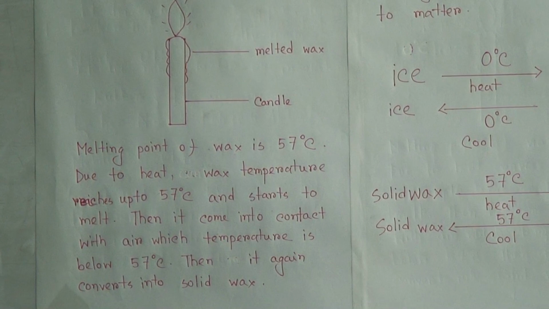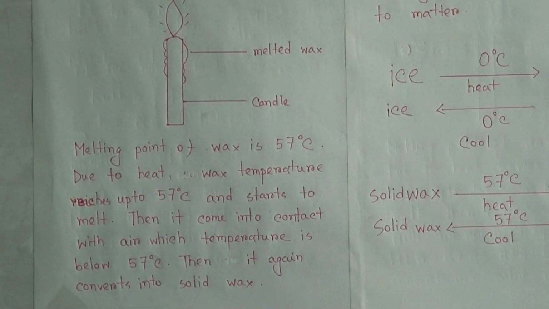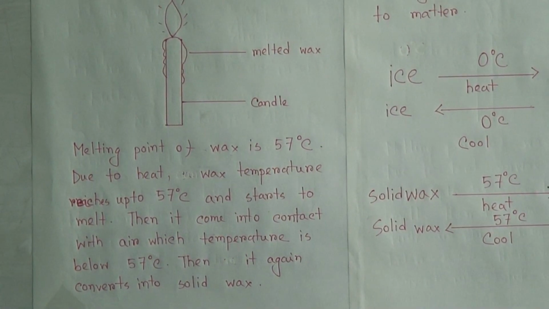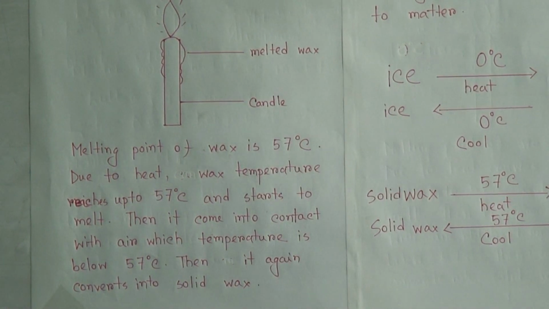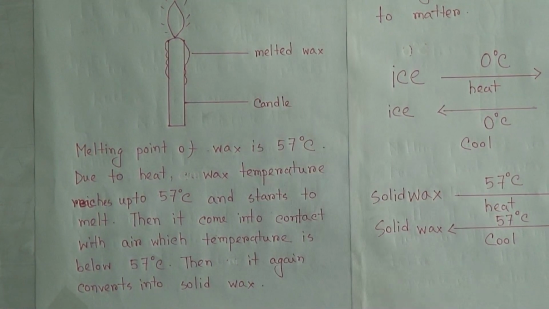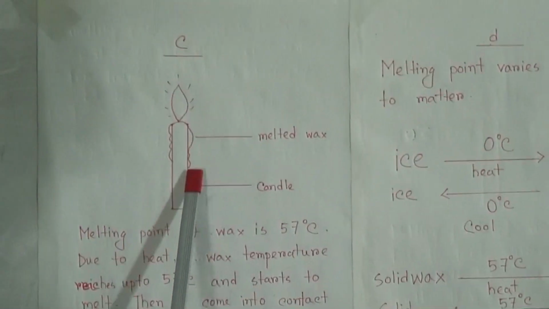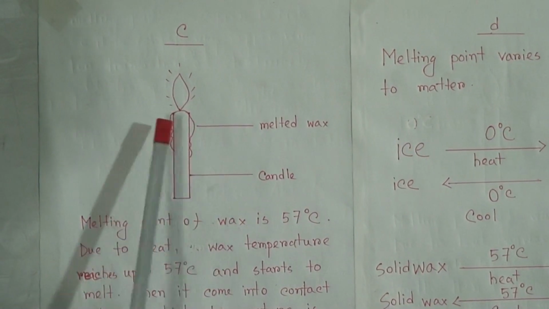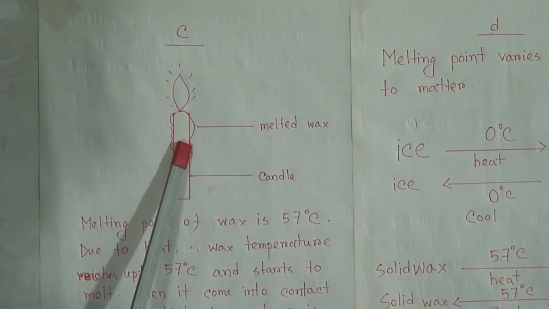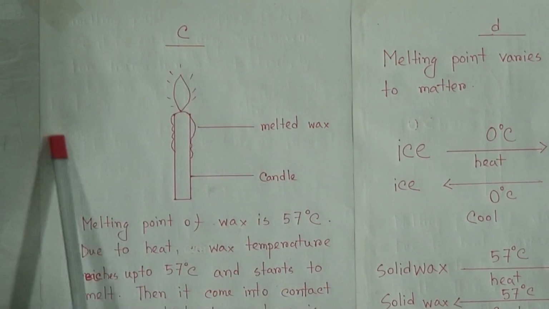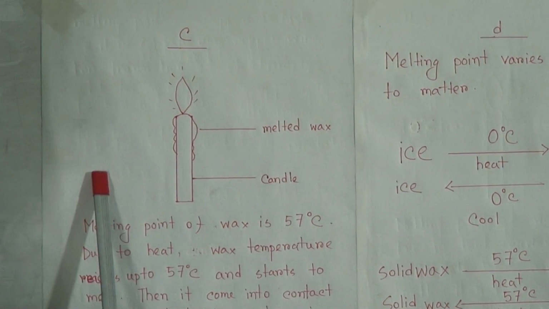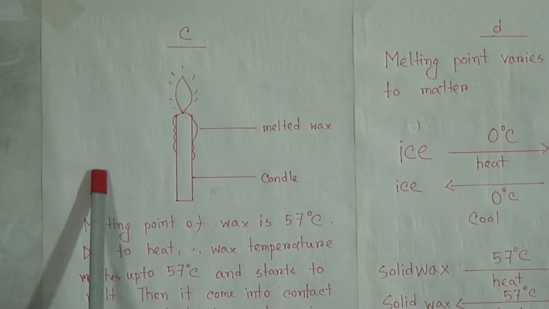When the candle temperature reaches up to 57 degrees Celsius, the wax starts melting, and gradually the melted wax comes down through the body of the candle, like the picture, but the surrounding air temperature is below 57 degrees.